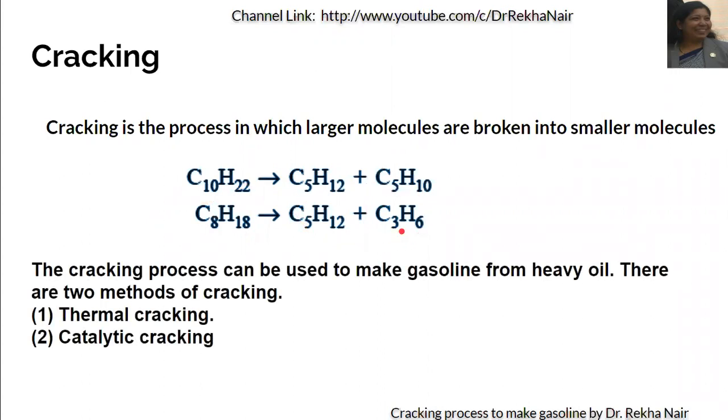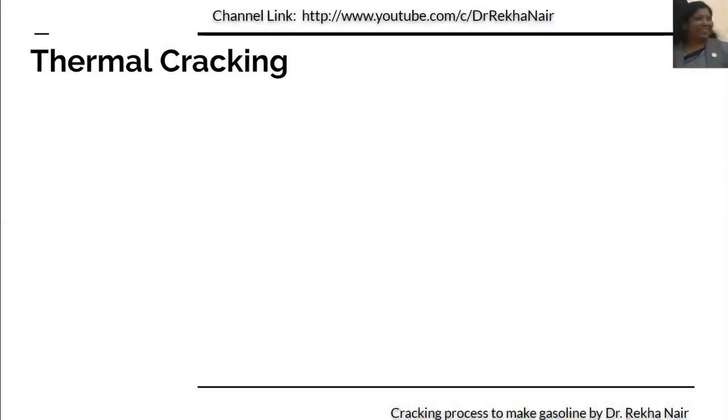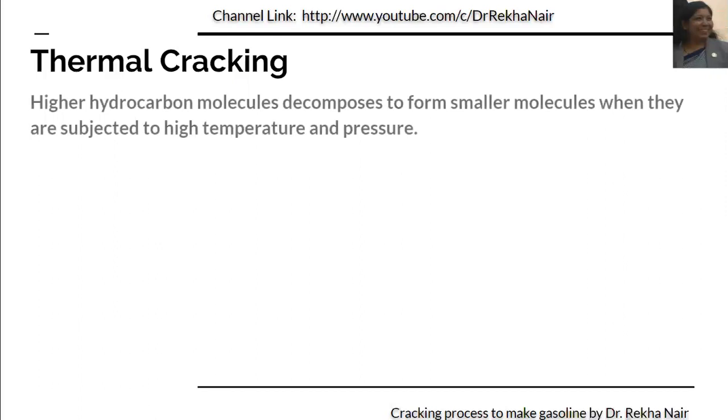This process can be held by using two different methods: thermal cracking process and catalytic cracking process. As the name indicates, thermal cracking means we are doing the cracking process at high temperature and pressure, and in catalytic cracking process we are using the catalyst for the cracking process. So let us discuss at first the thermal cracking process.